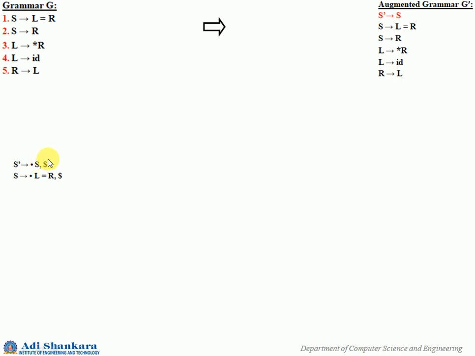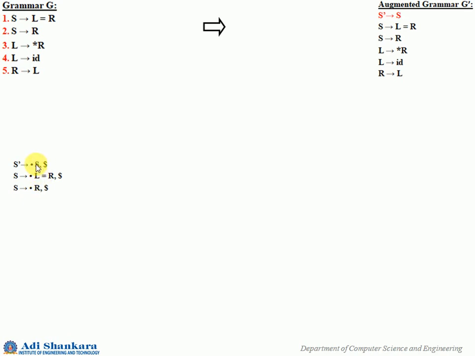The first of the remaining is dollar, so you add that as look ahead here. The next one is S gives dot R, and again the first of the remaining is first of dollar, which is dollar. So the look ahead here is dollar.